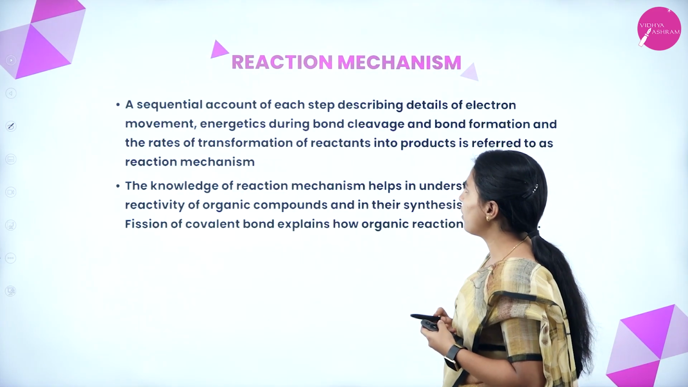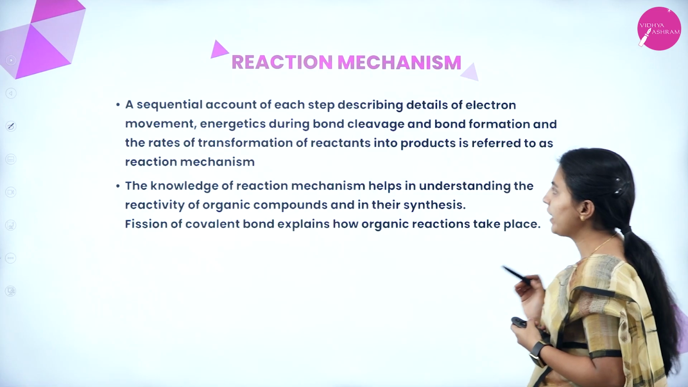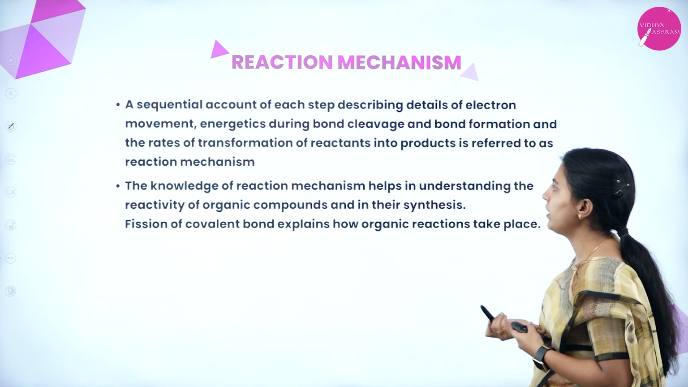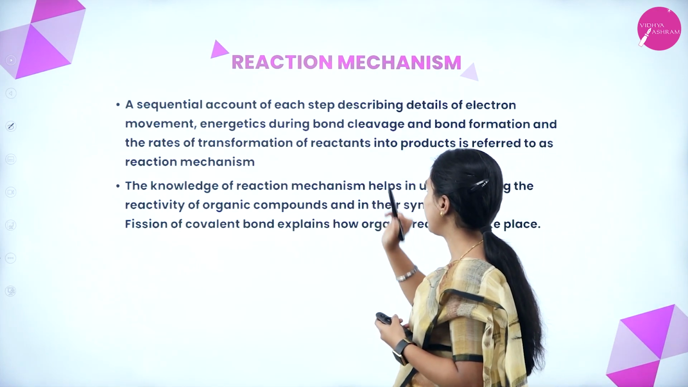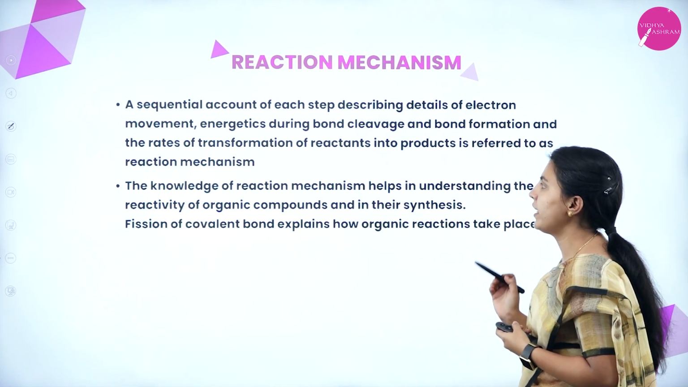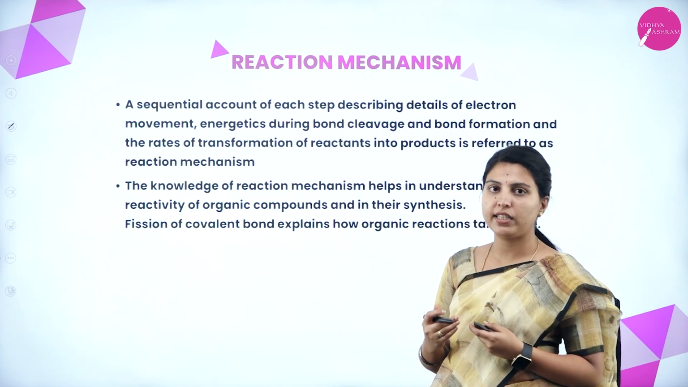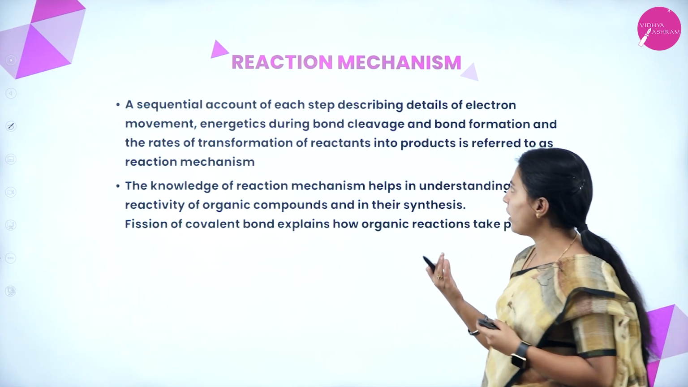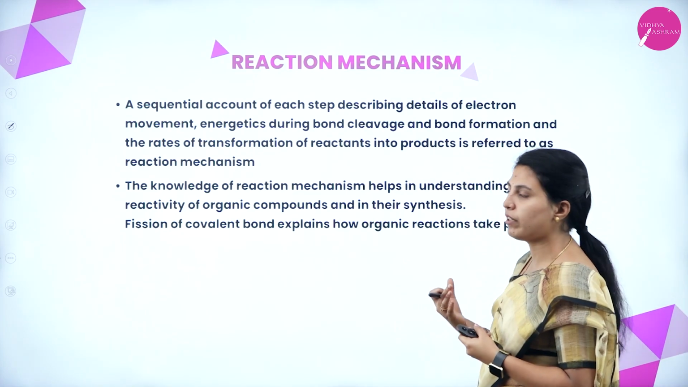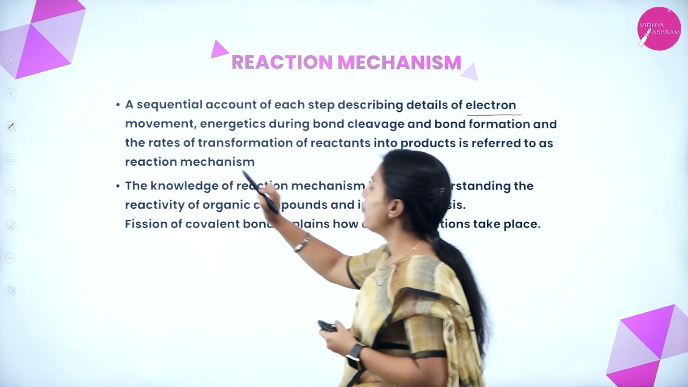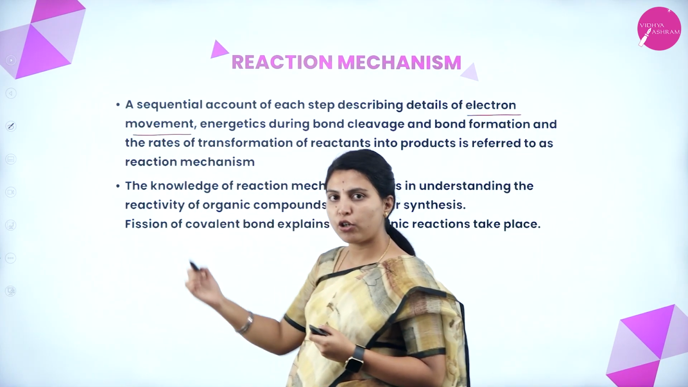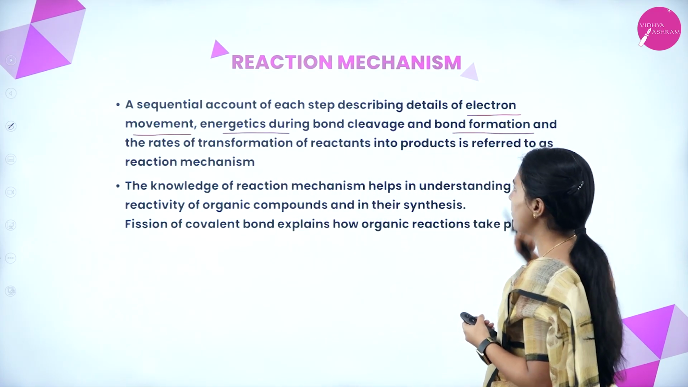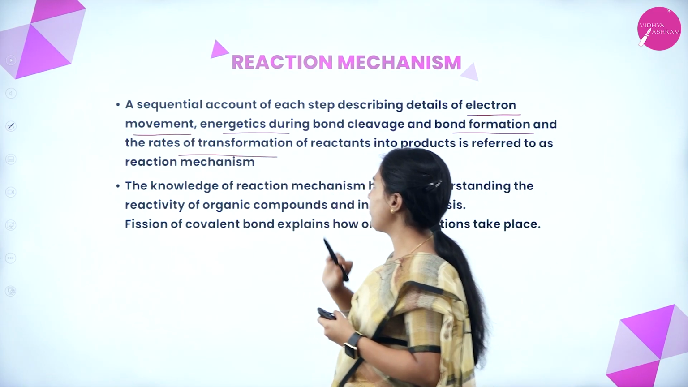A sequential account of each step describing details of electron movement, energetics during bond cleavage and bond formation, and the rates of transformation of reactants into products is referred to as the reaction mechanism. In the reaction mechanism, step-by-step changes will be seen. What kind of details will be seen? Electron movement, from one electron to another. Energetics during bond cleavage and bond formation, and the rates of transformation.